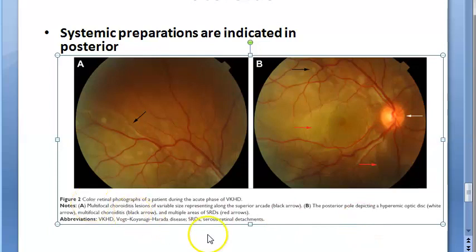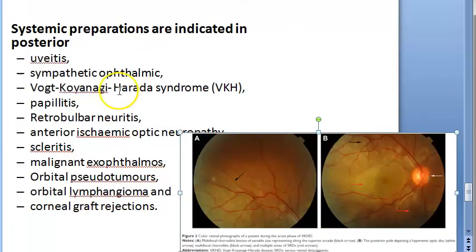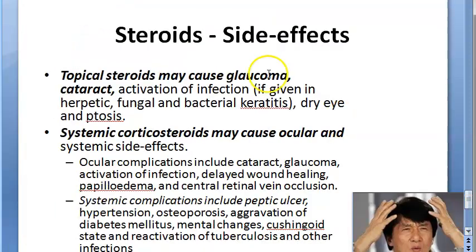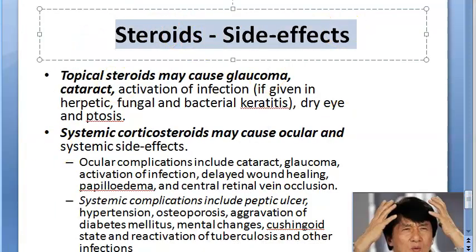VKH, okay, what is that? Vogt-Koyanagi-Harada syndrome. This is that idiopathic condition. Okay. What are the side effects of steroids? Are they all happy, good?